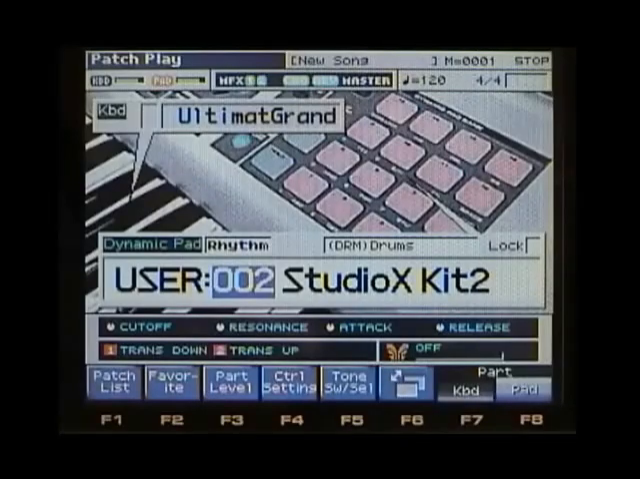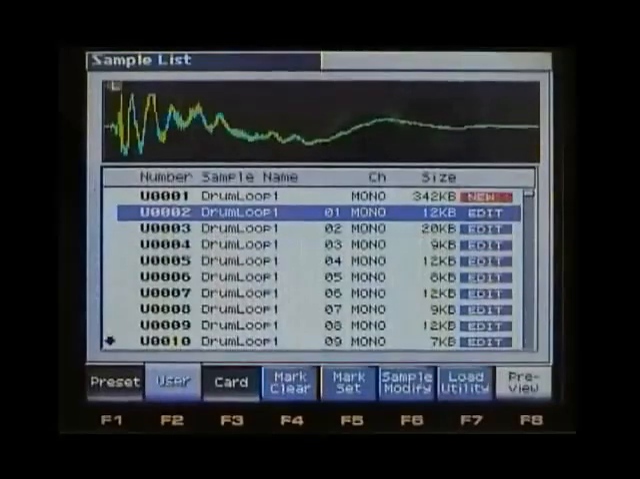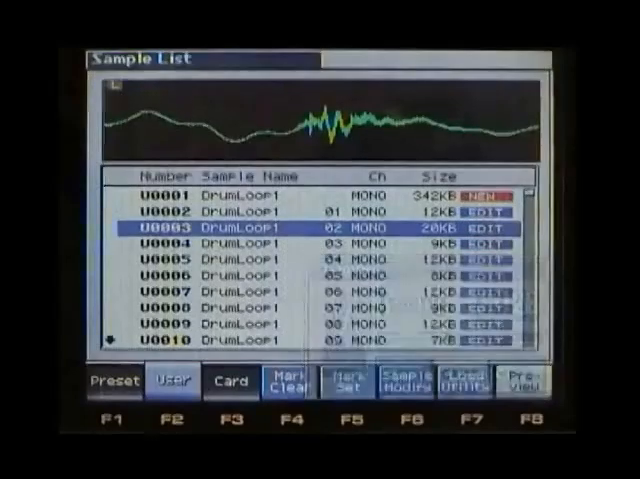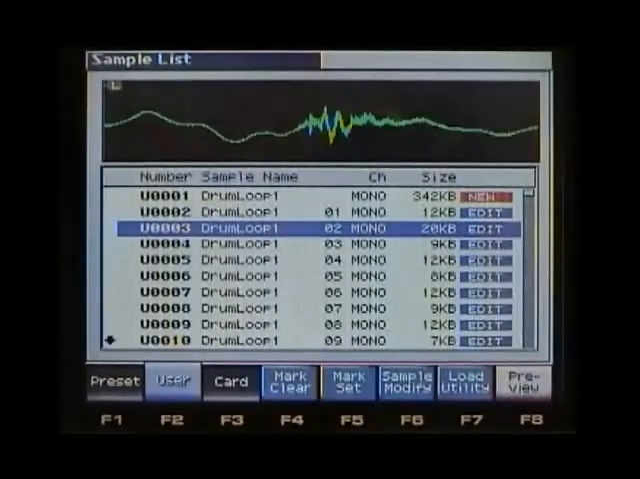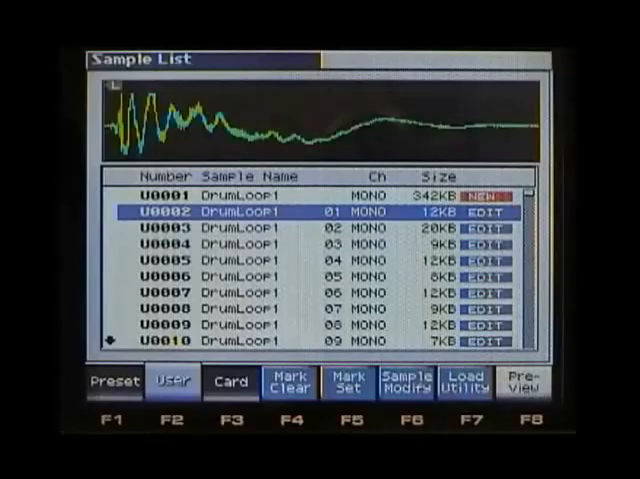In this tutorial, I'm going to show you how to load multiple samples at a time in order to create a rhythm kit. First thing we're going to do is click on the sample list button, and from here you can see we have all those chopped up samples of that drum loop. And if you wanted to, you could select up to 16 of these to load into a drum kit by